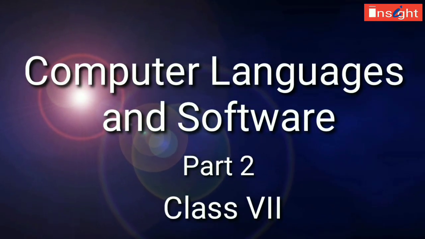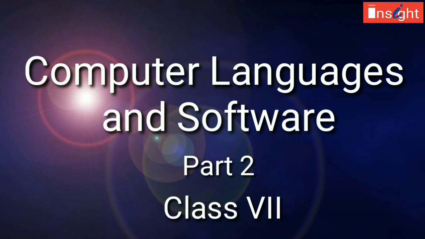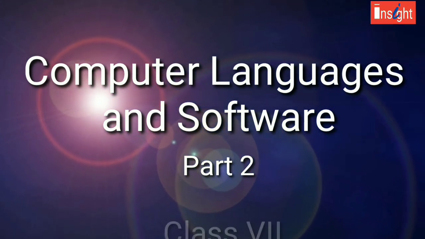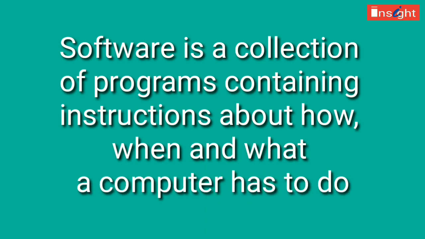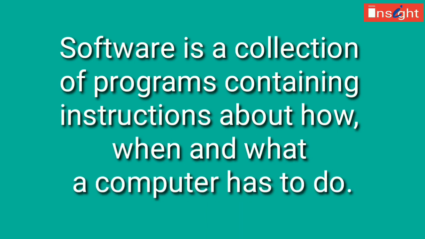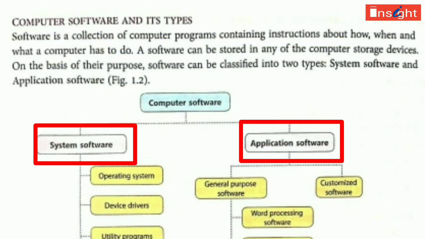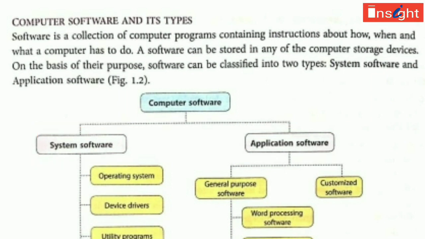In our previous video, I discussed the generation of computer languages, and today we'll discuss software and its types. What is software? Software is a collection of programs containing instructions about how, when, and what a computer has to do. Software can be classified into two types: system software and application software.